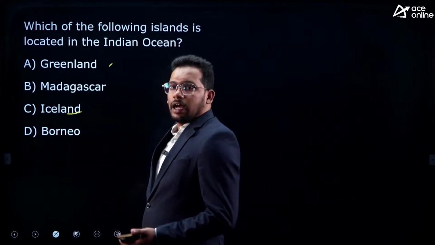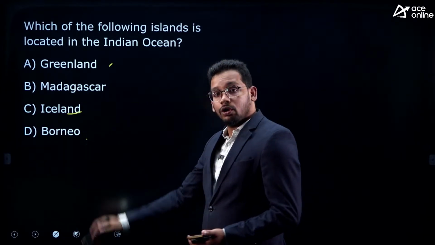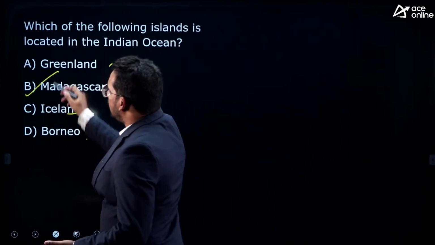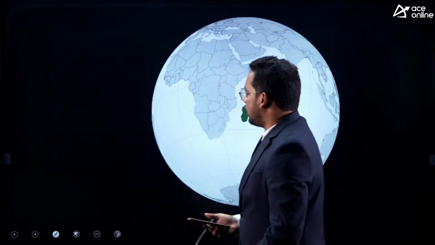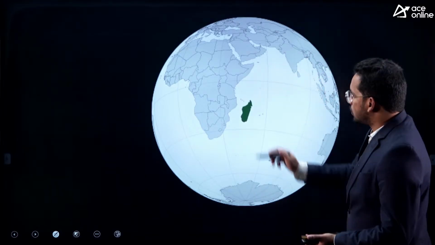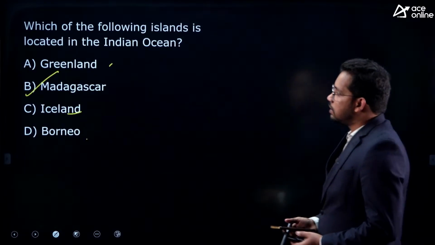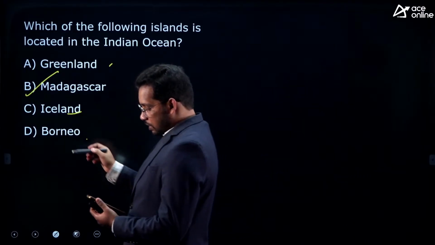Then Iceland, again the same Atlantic Ocean. Borneo, Pacific Ocean, the West Pacific Ocean. Madagascar is the country which is located within the Indian Ocean. You can see here, this is Madagascar. This is located within the Indian Ocean. So the answer is B. Correct. Few people have answered this correctly.